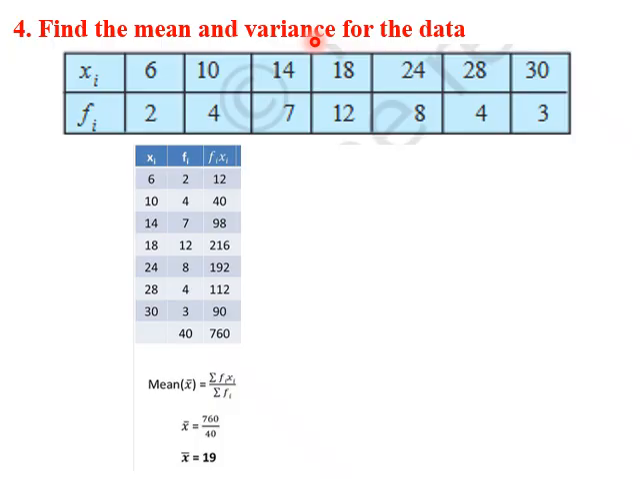So again, since we need to find variance, we have to find the mean. For a discrete frequency distribution, the formula for mean is sigma fi xi by sigma fi. So xi is given, fi is given, we write in column format. Multiply these two columns, 6 into 2, 10 into 4, 14 into 7 and so on. Next we add up this last column, which is 760. This is sigma fi xi. So 760 by 40 will give x bar as 19. X bar is mean.